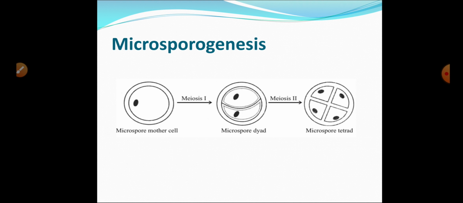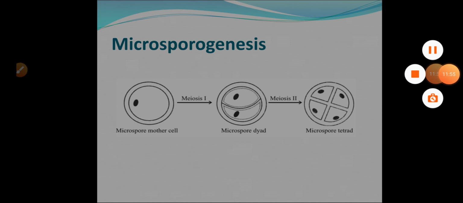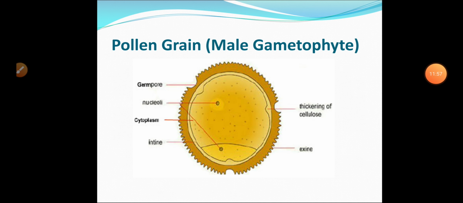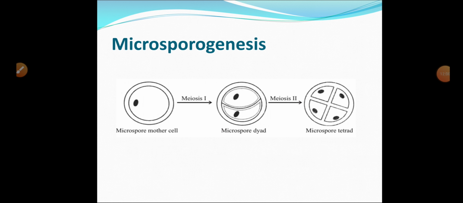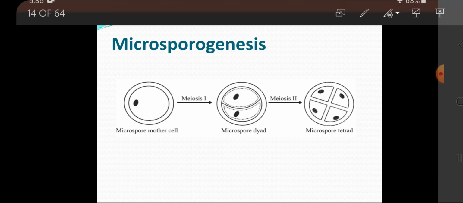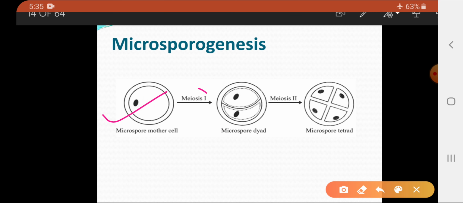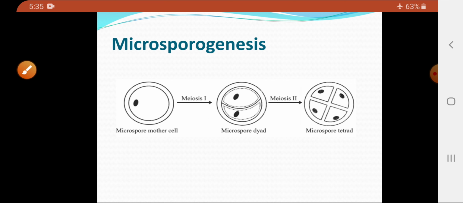This group of 2 cells is called a microspore dyad, which undergoes the second meiotic division, resulting in the formation of the microspore tetrad. Now, what happens? So, this is the process of microsporogenesis. The name itself suggests genesis, which means formation. So, microsporogenesis is the formation of the microspore from the microspore mother cells by the process of meiosis. That process is called microsporogenesis.